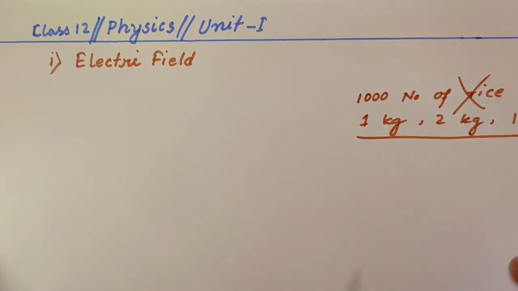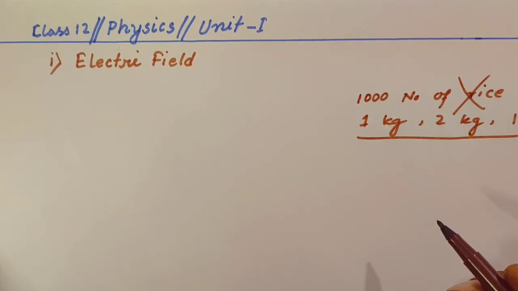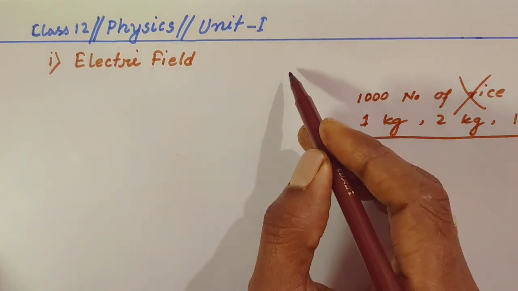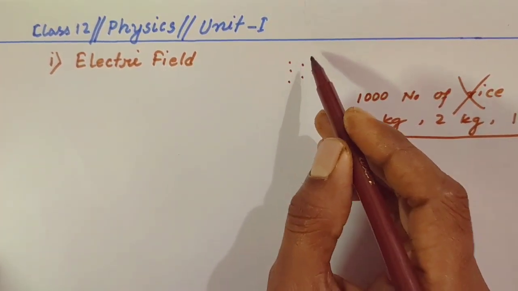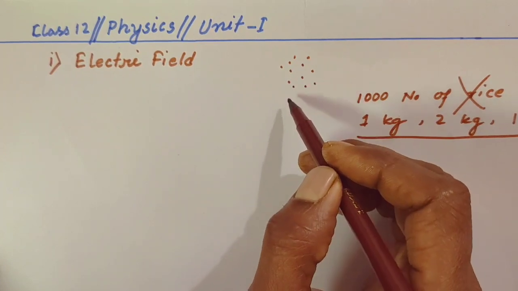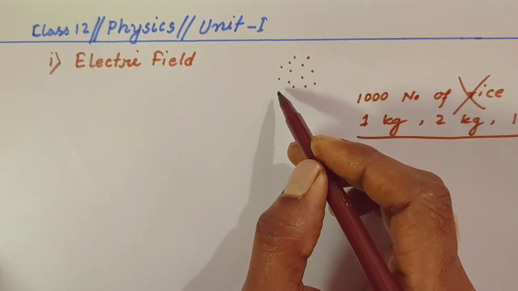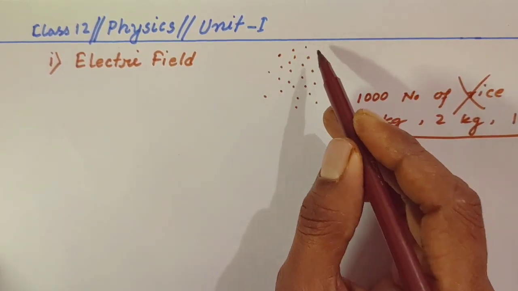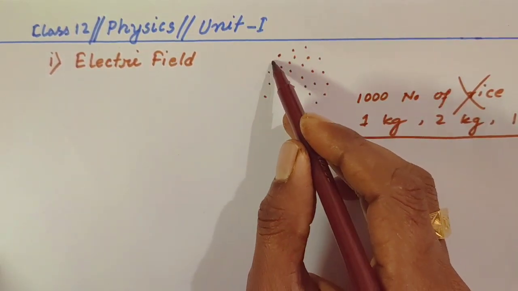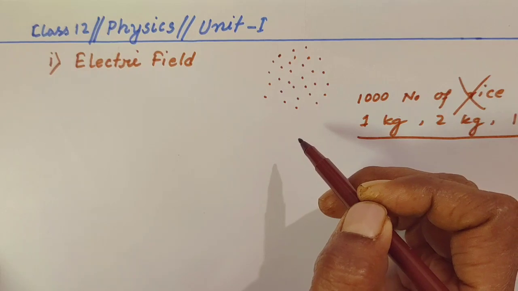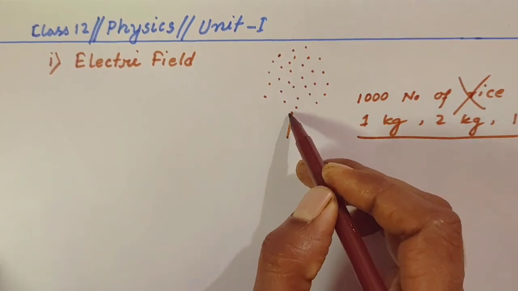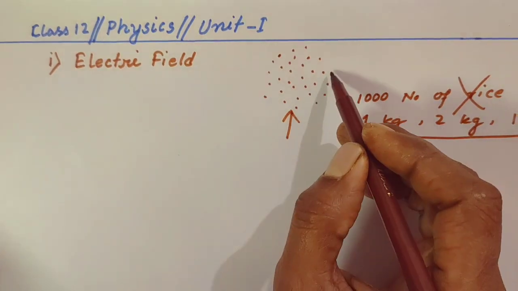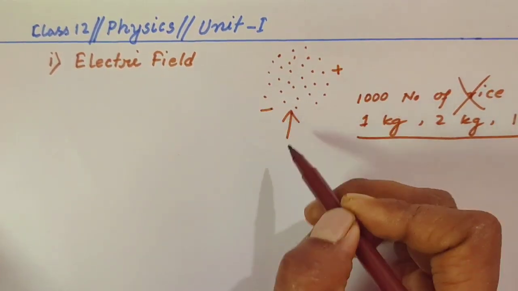So the basic idea is you never know in reality where the charges are and what are the exact number of charges. So to measure those charges, a relatively easier method is to calculate the force for these charges, either positive charges or negative charges.